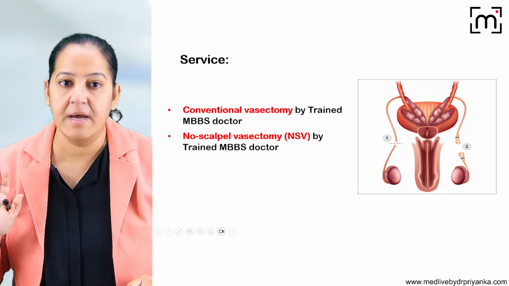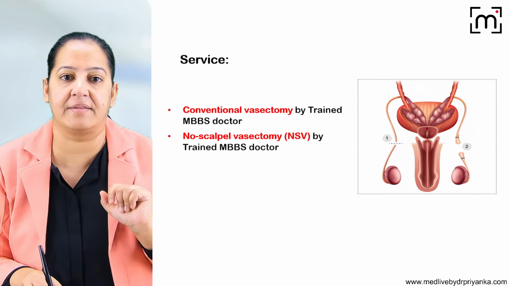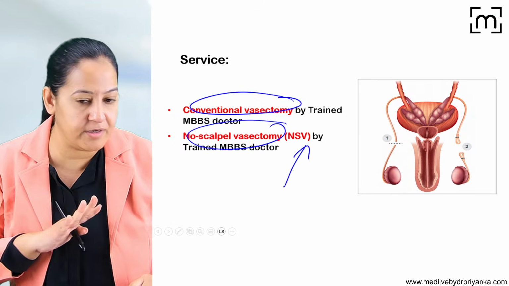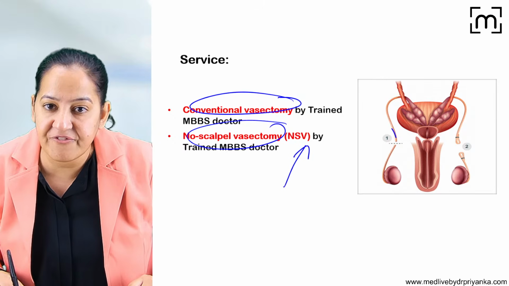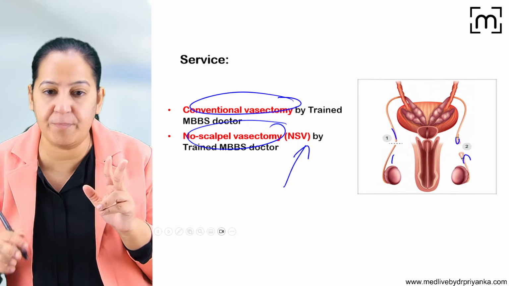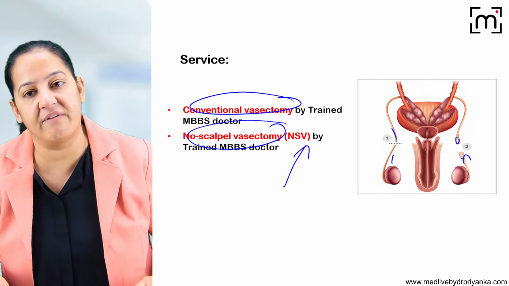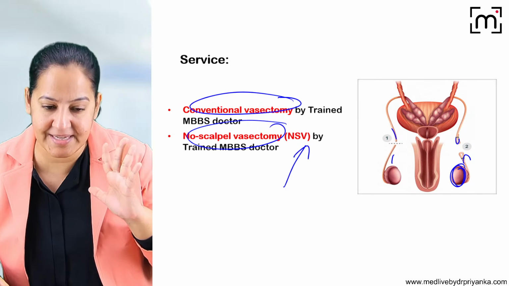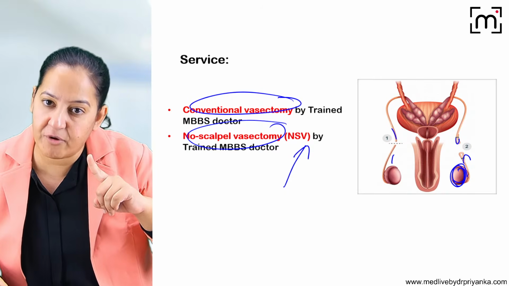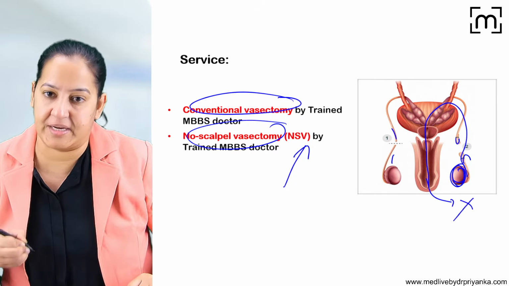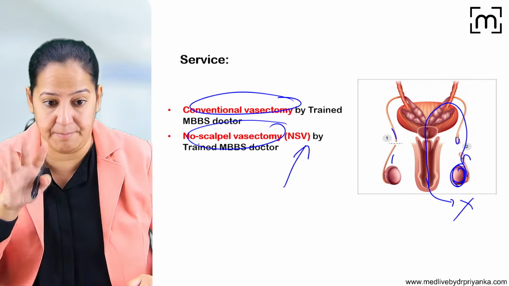That is vasectomy. Here also 2 types of vasectomies are there: conventional vasectomy and no scalpel. Nowadays we perform no scalpel, where no sutures are applied. Here the vas deferens is cut and clamped. There we cut and clamp the fallopian tube; here we cut and clamp the vas deferens. So we are obstructing the way of the sperms. The sperms are formed in the testes and go to the epididymis, but from the vas deferens they cannot reach the urethra and cannot be ejaculated. That is the mechanism behind it.